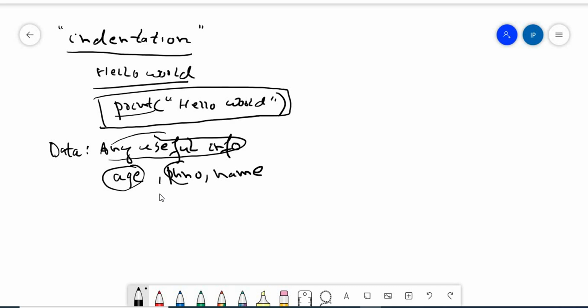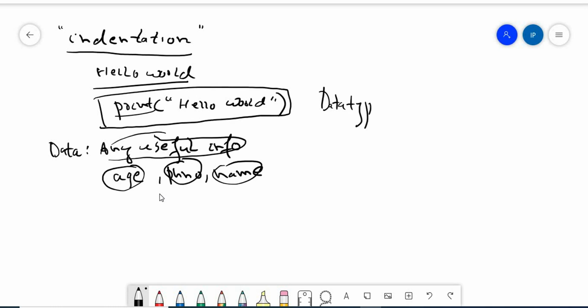Correct? When I say phone number, you'll be getting a phone number. It is a number, correct? When I say name, name is something with respect to a character. Yes, meaning it is a word, you understand. But how to make my compiler understand, that is, how to make my Python programming understand what is what? We need to understand something called data types.